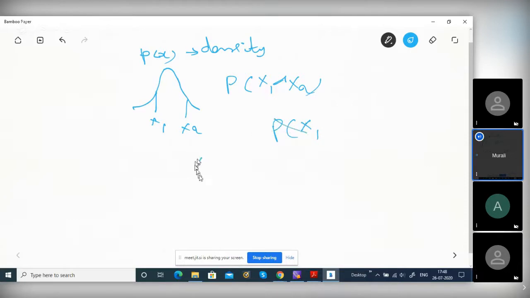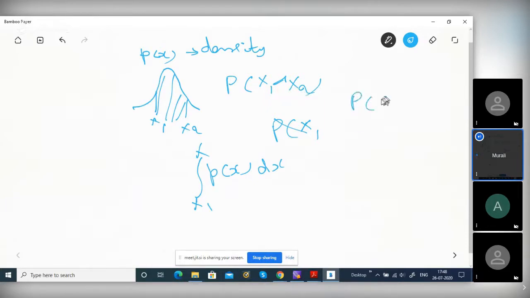That is given by the integral of the Gaussian between x1 and x2, the area under this curve. So this is the probability of greater than or equal to x1 and less than or equal to x2.